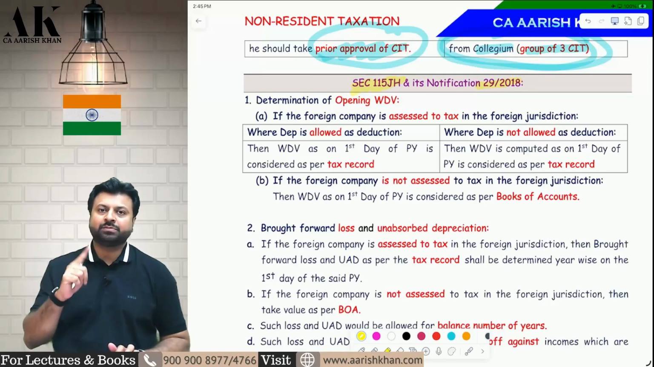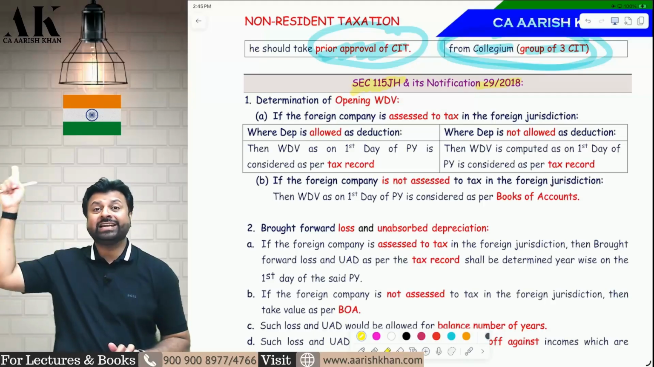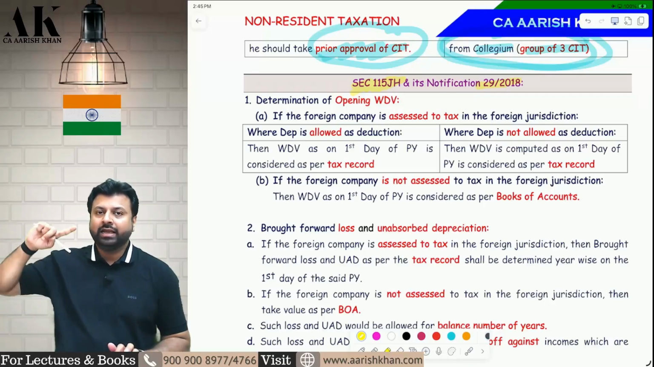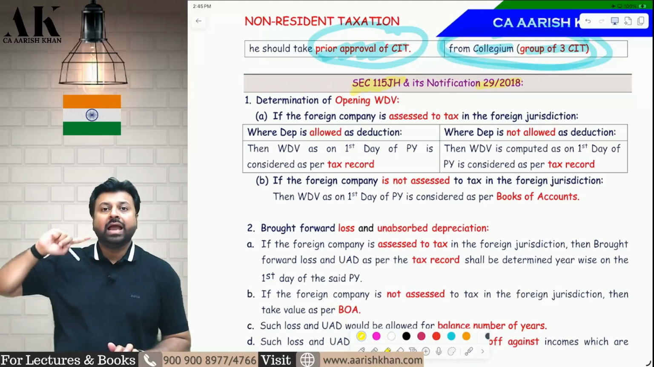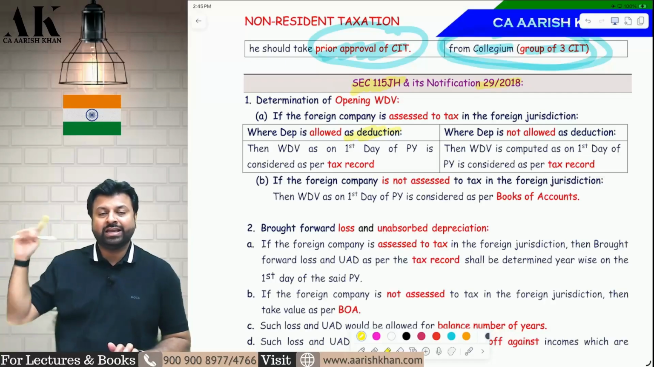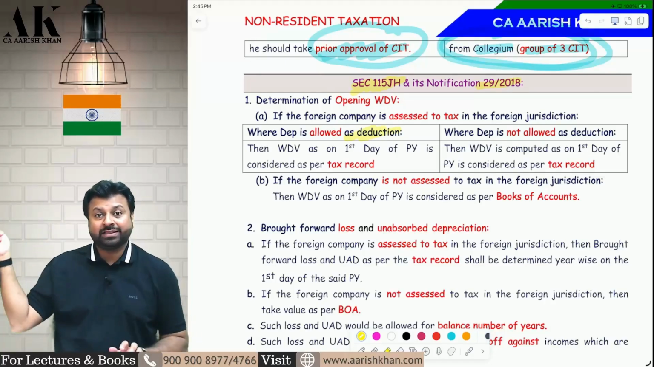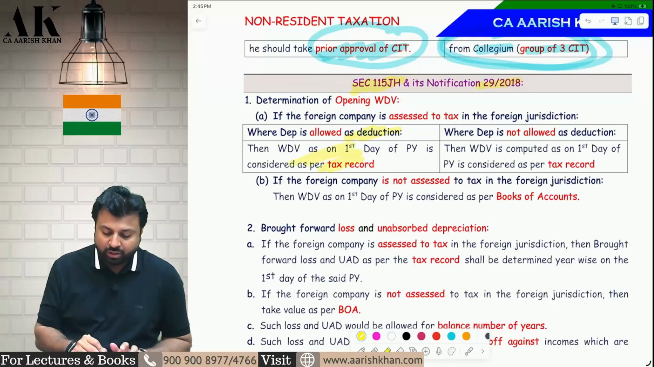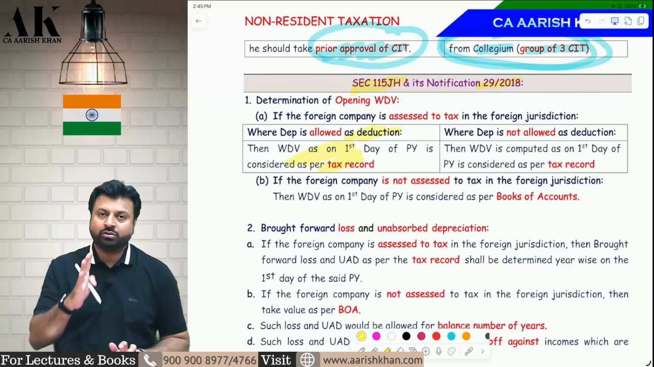In that case, the first possibility is you need to find out whether there is a taxation system in the UK or not. If there is a taxation system in the UK, and if depreciation is allowed in that country, then whatever is the WDV as per their taxation law, that will become the WDV under the income tax law on 1st April 2025.